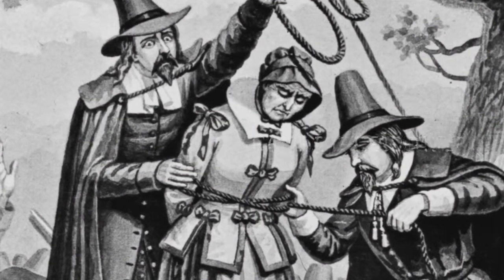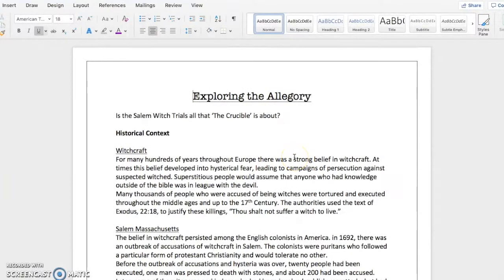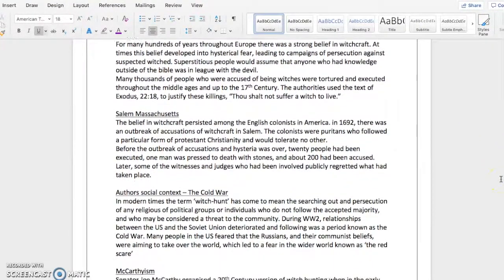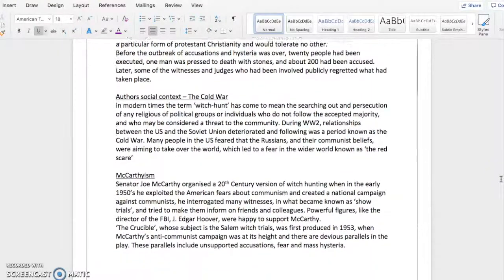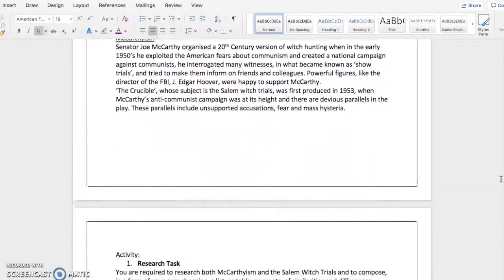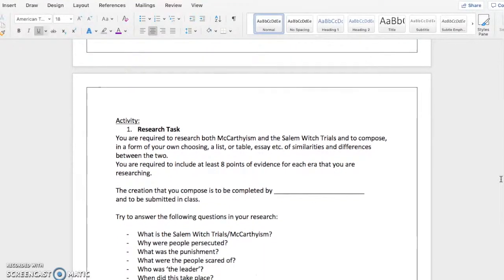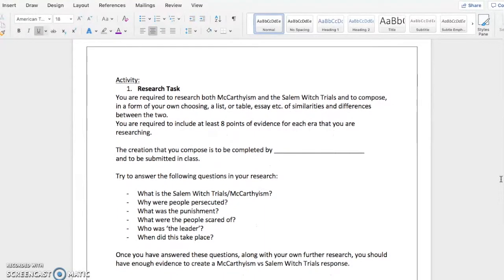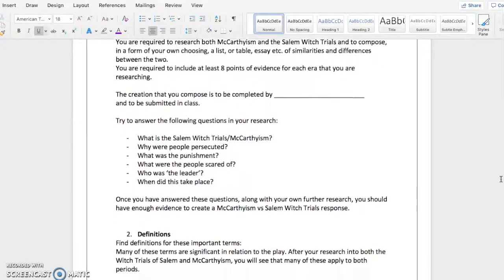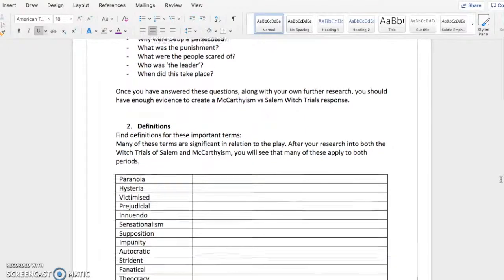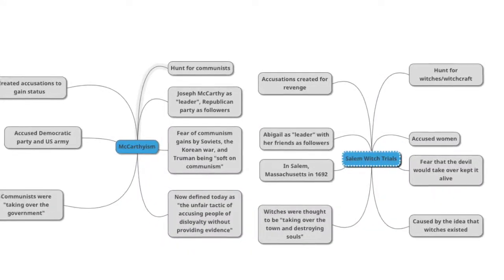The resource that I have created is one that allows the students to investigate the context of Arthur Miller's The Crucible. The sheet provides the historical context of both the Salem witch trials and McCarthyism so that the students are able to gain an initial understanding of the play's allegorical meaning. The students are then required to undertake an individual research task to further their understanding. The students are asked to create a comparison of both the Salem witch trials and McCarthyism and are asked to do so creatively.